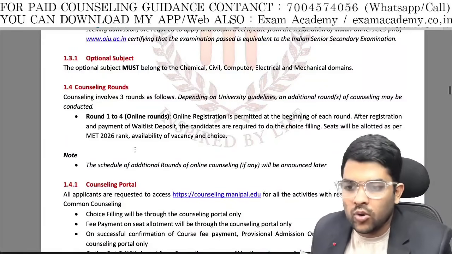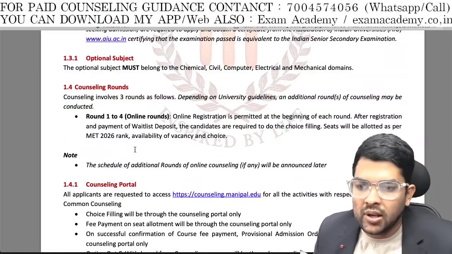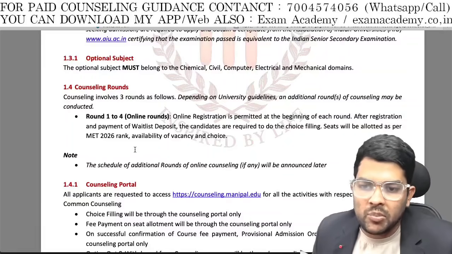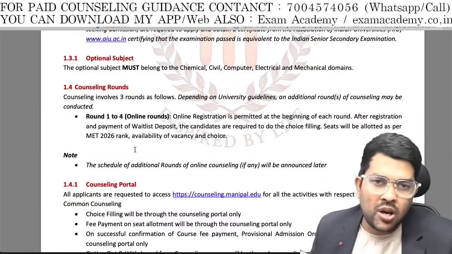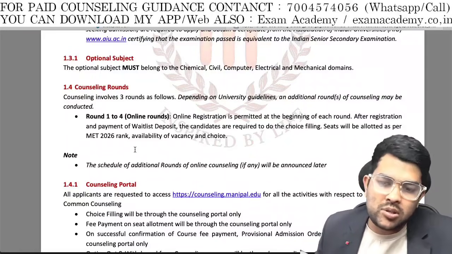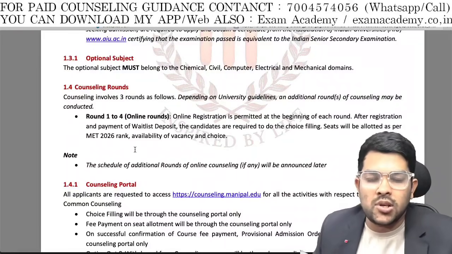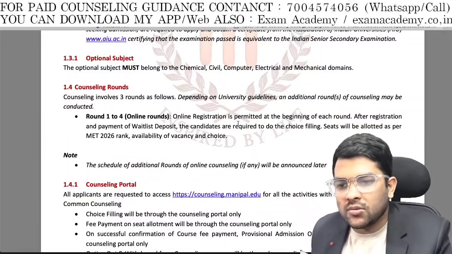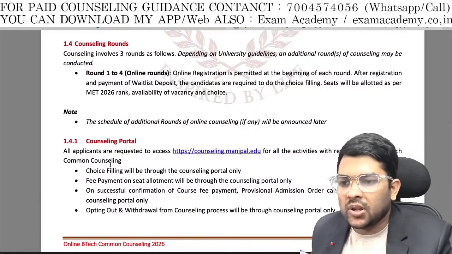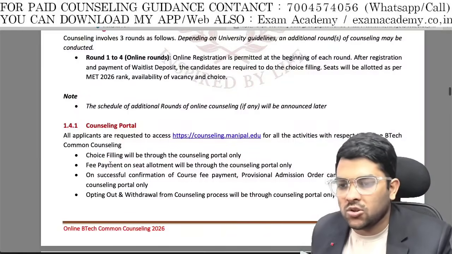Counseling rounds 1 to 4, online, 4 rounds will be done initially, and online registration is permitted at the beginning of each round. Before each round you can register. If you miss the first round you can register before the second round. If you miss the second round also you can register for the third round. It is not like VIT counseling where you will miss. You can do the last round directly also, as per the MET rank, availability of vacancy and choice.